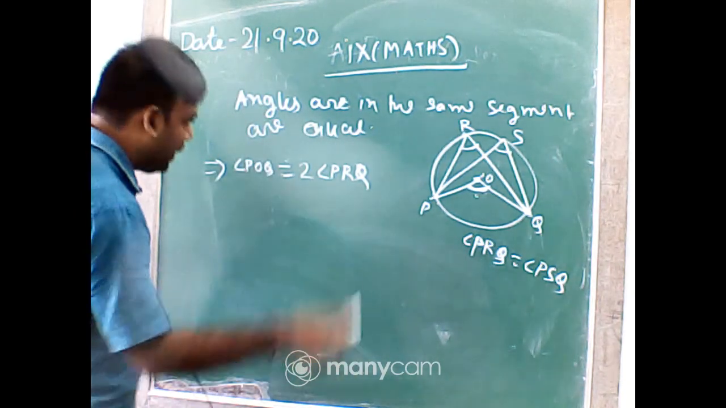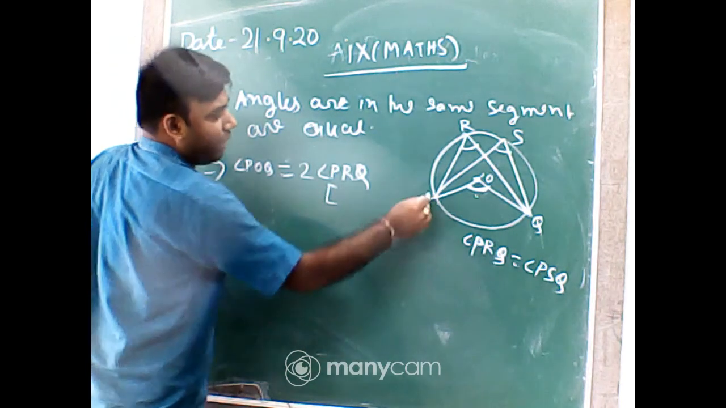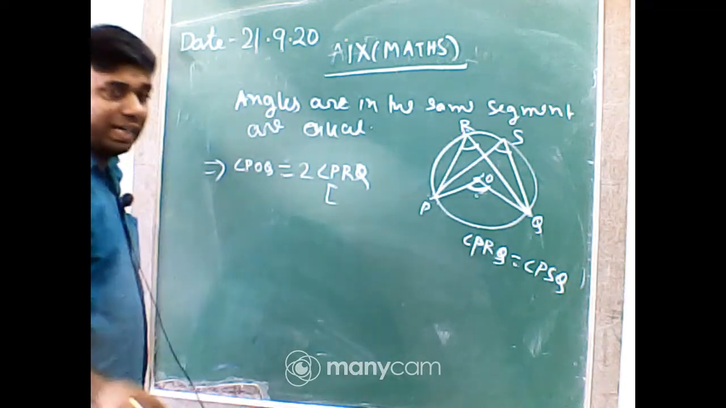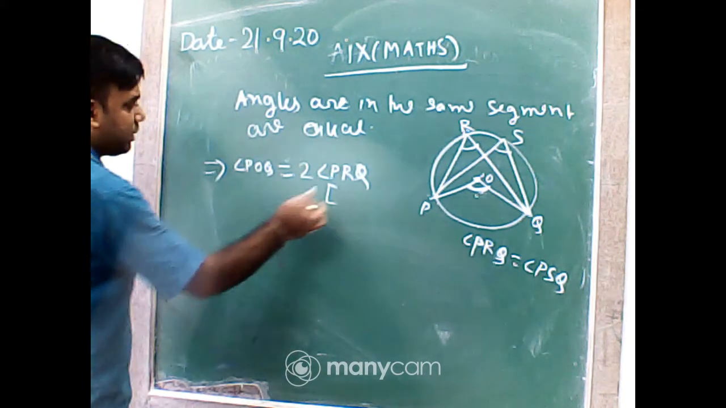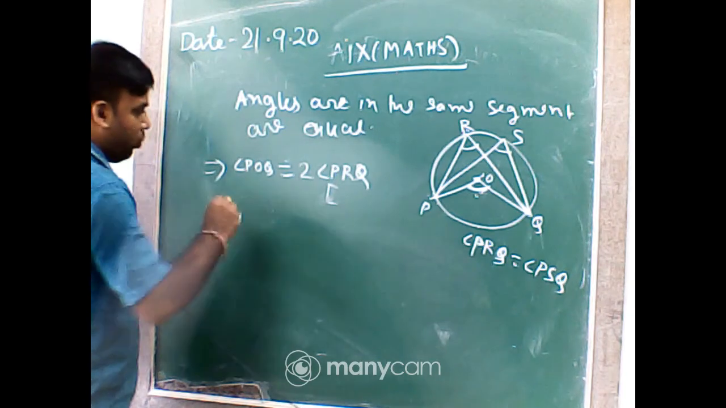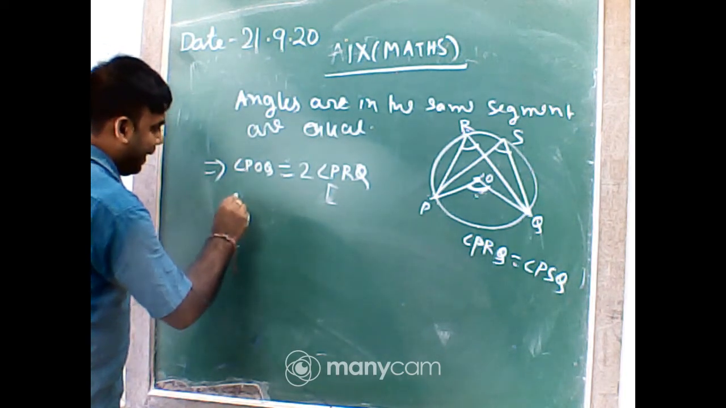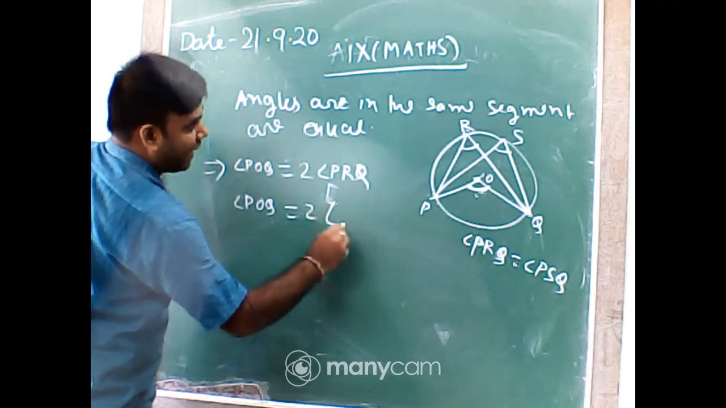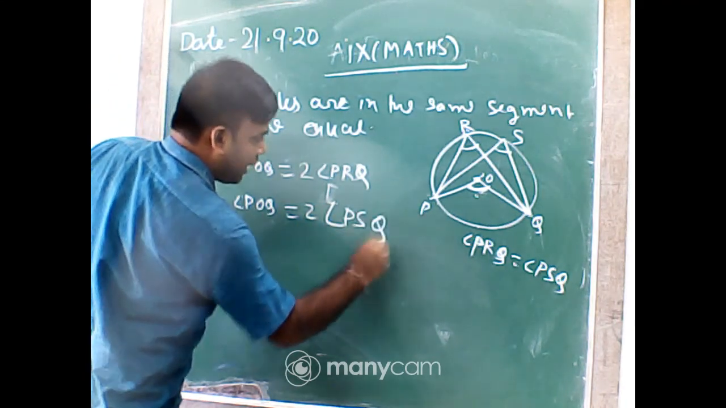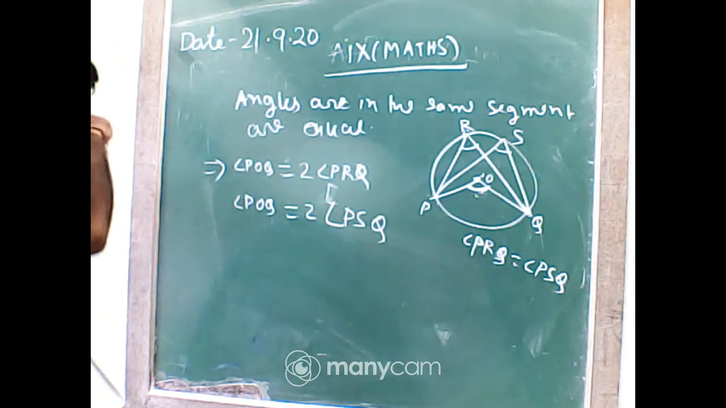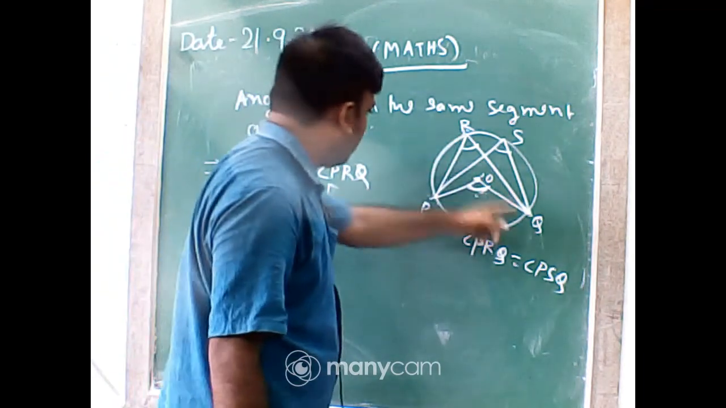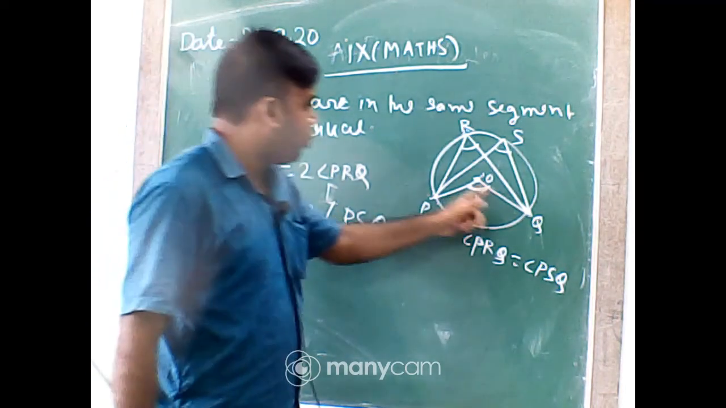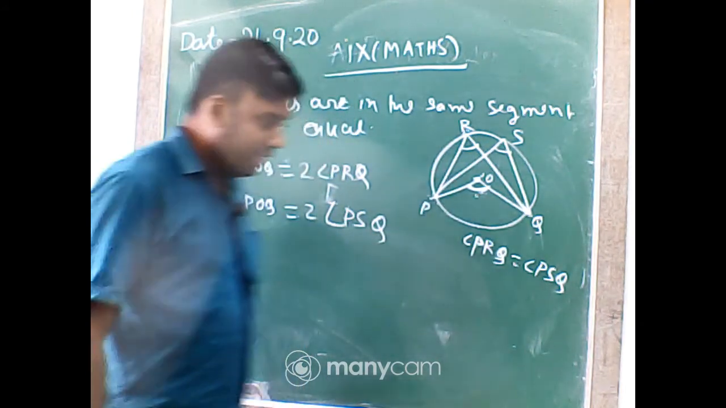Next, for a similar reason, because the same arc subtends angles at the center and at the circumference, the central angle is double the circumference angle. Now again, angle POQ equal to 2 of angle PSQ. Any problem? So POQ equal to 2 into PRQ, and POQ equal to 2 into PSQ. I think you don't have any problem.